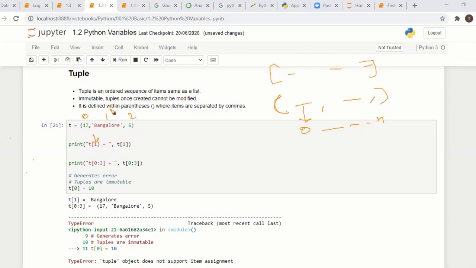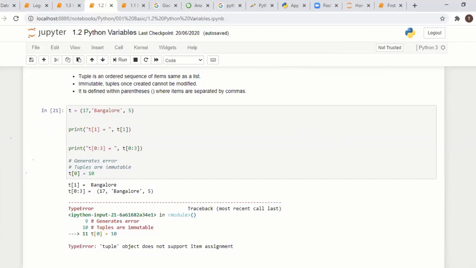Here are the main differences between a list and a tuple. A list has square brackets with comma-separated values, while a tuple uses parentheses. The main difference: a list is mutable, in the sense that you can change the values inside the list, but a tuple is immutable, you can't change the values. Suppose in your program or your business you should not change the values, you can use a tuple.